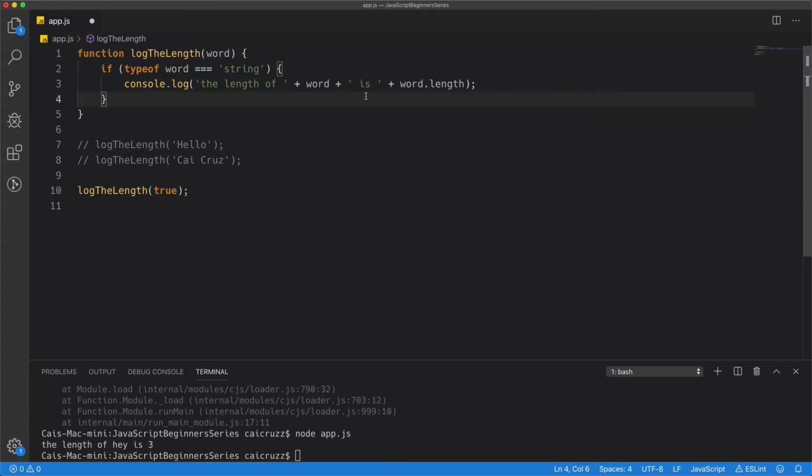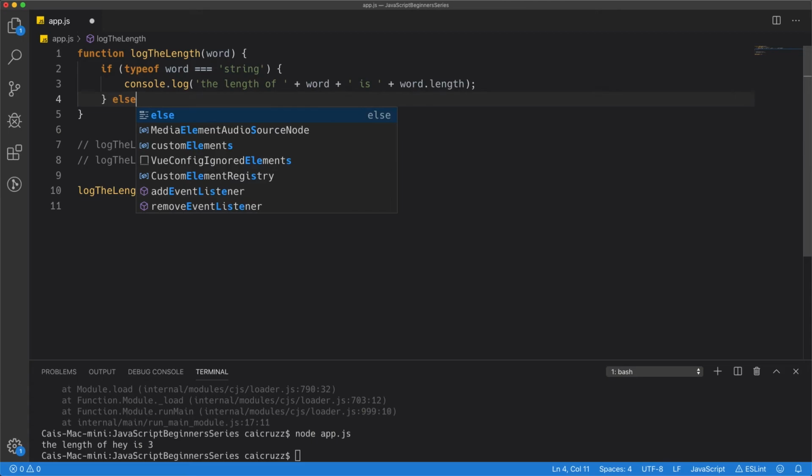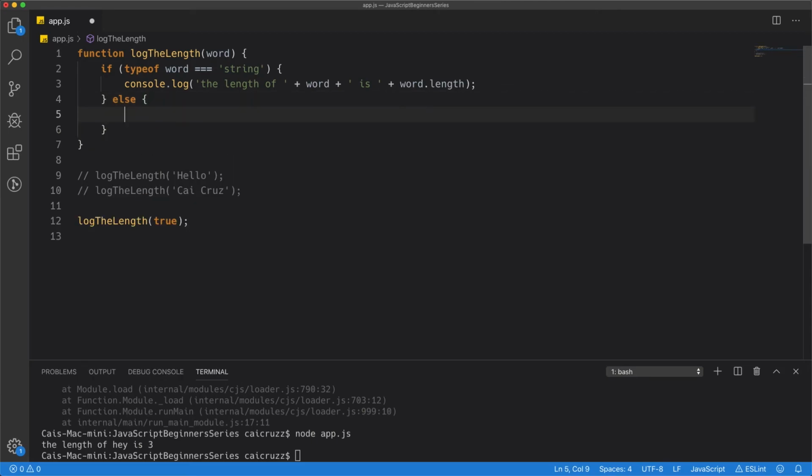And maybe we can even make it a little bit more dynamic and add an else. If it's not a string, if it's anything else, we can actually do console.log and use that operator again, typeof word plus space is not a string. That way they would know whatever is coming in is not a string.